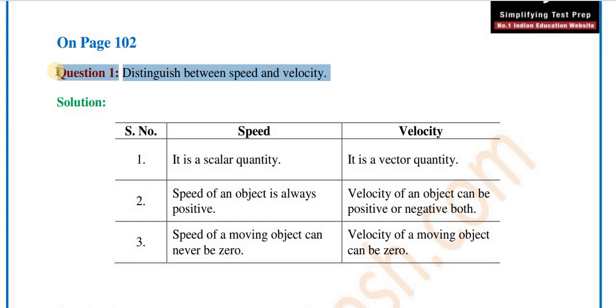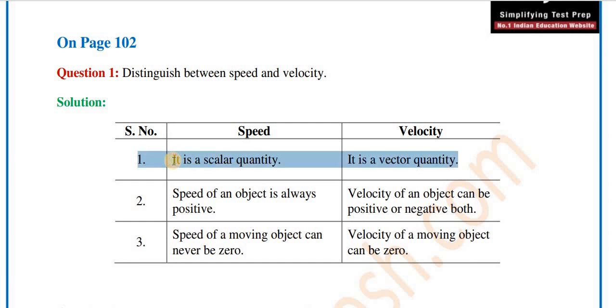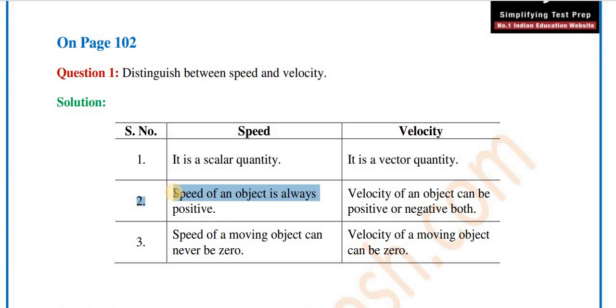So the differences between speed and velocity: the first difference, speed is a scalar quantity, while velocity is a vector quantity. The second difference, the speed of an object is always positive, while the velocity of an object can be positive or negative.